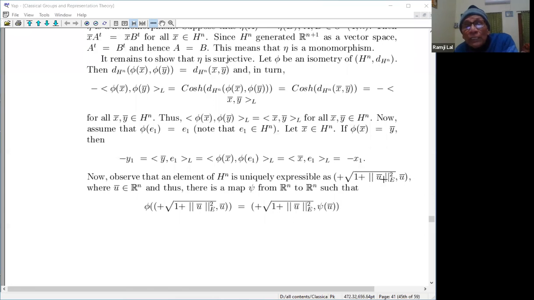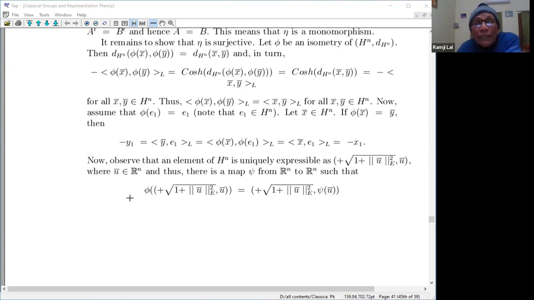Therefore you see that this is a member. So every member of Rn can be thought of as a member of Hn. How do you do this? Rn is on the ground, x1 equal to 0. You just take the vertical axis and see the intersection with the hyperboloid, and that is the corresponding point. So this mapping is there, and right.